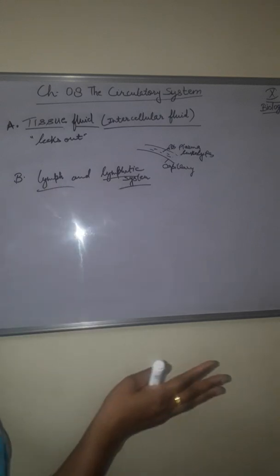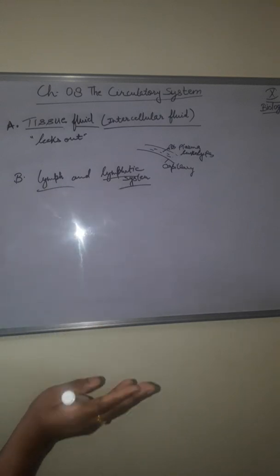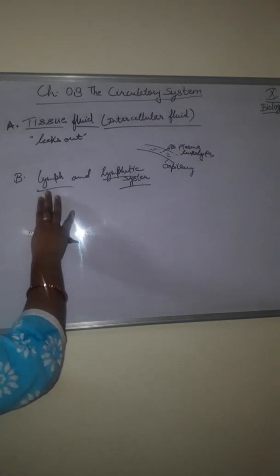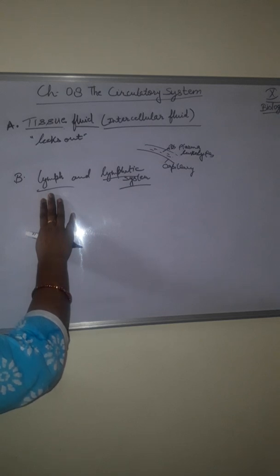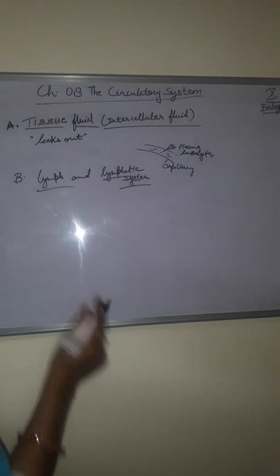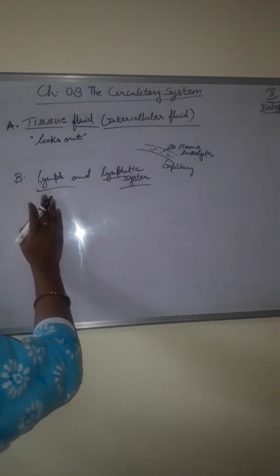In a previous video we discussed the difference between blood and lymph. Lymph is colorless or yellow in color. Blood is red in color due to the presence of the pigment hemoglobin in RBCs, and lymph is yellow in color and contains only plasma and leukocytes.